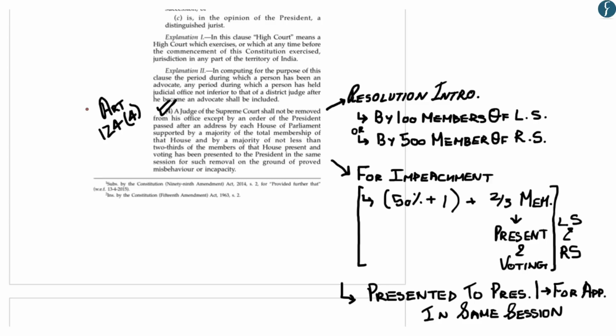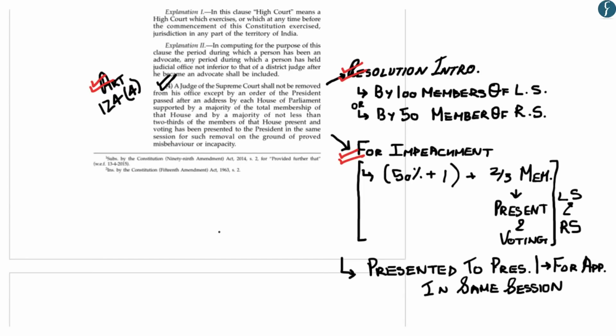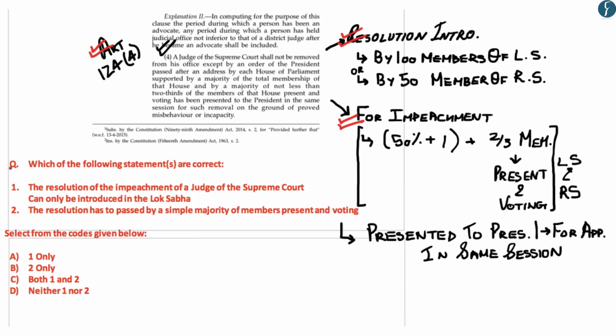Now hopefully up till here you have understood under which article the impeachment of a Supreme Court judge falls, how a resolution to impeach a Supreme Court judge is introduced, and what the specific conditions for the impeachment of a Supreme Court judge are. So if a question is asked in your prelims examination, such as which of the following statements are correct, you can answer from the information given in this section.